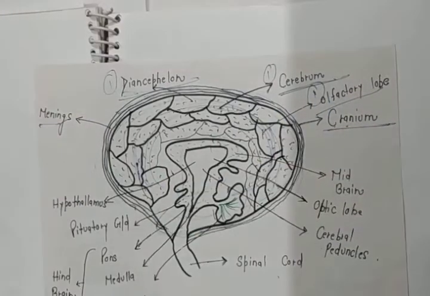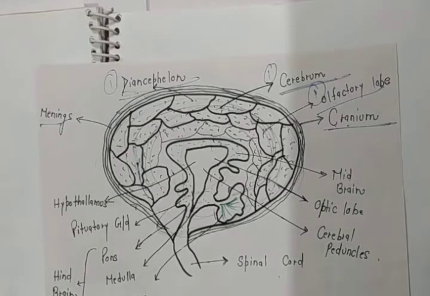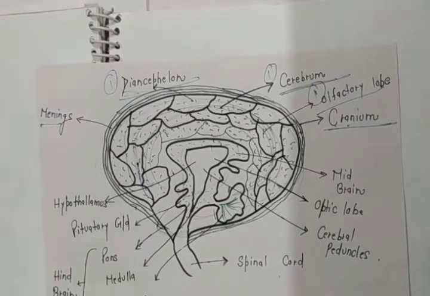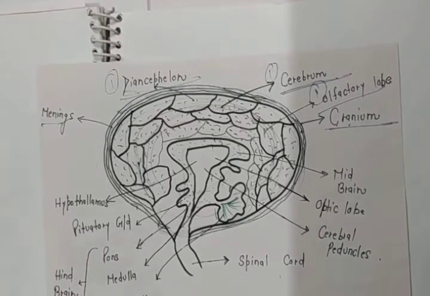The main part is this cerebrum. Cerebrum is the main thinking part of our brain. The complete thinking process occurs by the cerebrum, and also voluntary actions of our body, meaning the type of action which occurs in our body by our wish, such as movement of our hand, movement of our leg, and different types of voluntary actions which we want.